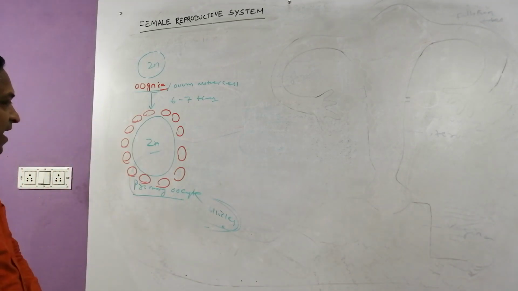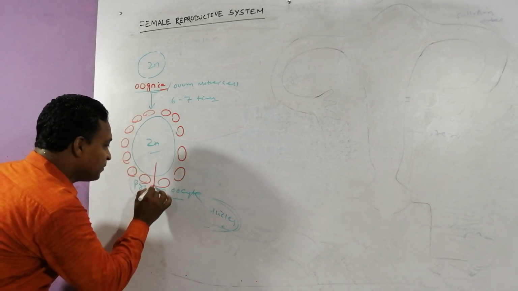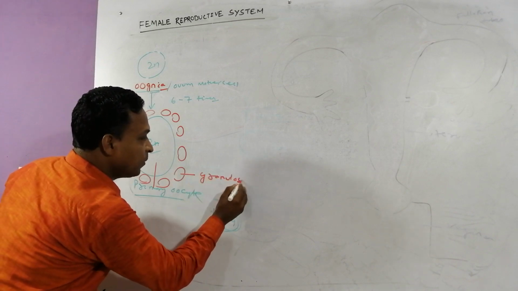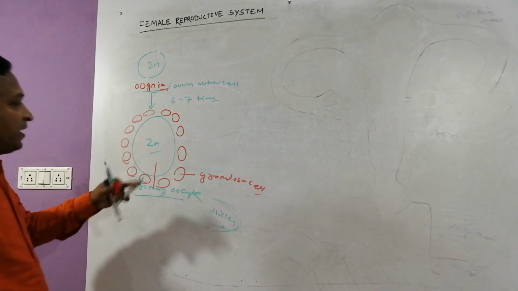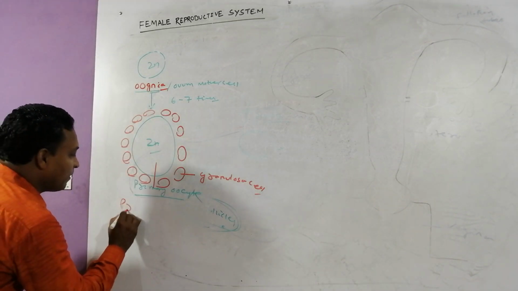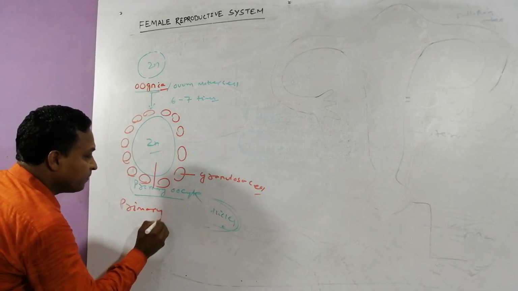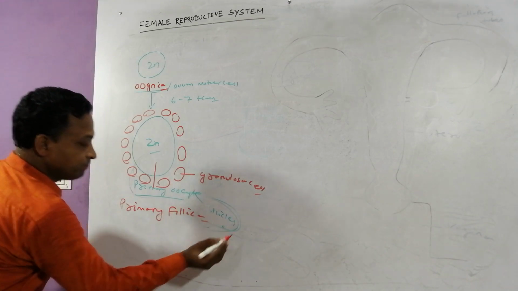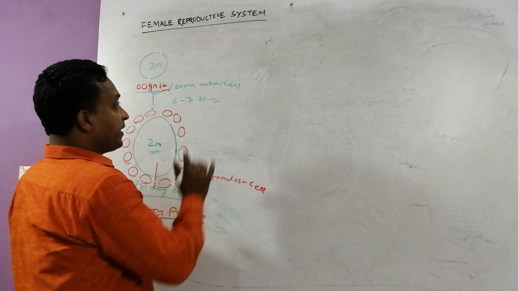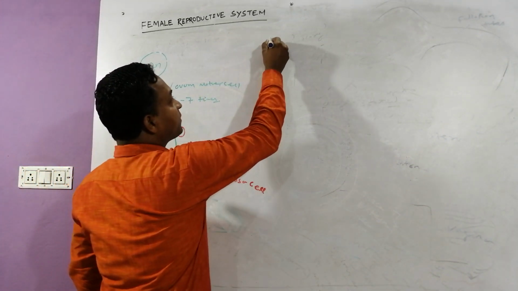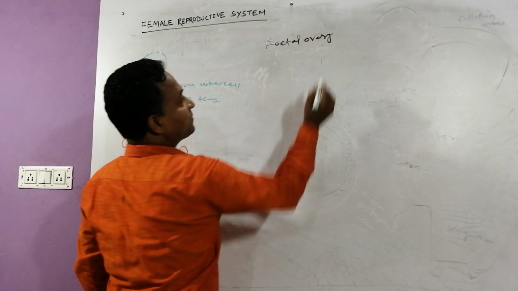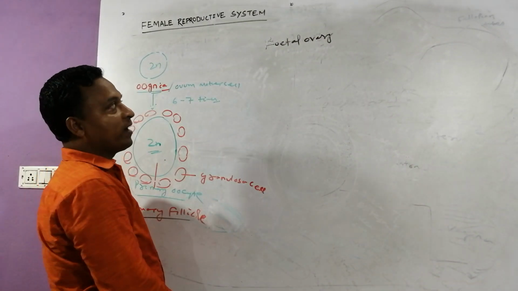Okay, try to guess, my dear. This is the primary oocyte. These are the granulosa cells. And when these granulosa cells cover the primary oocyte, the structure is called primary follicle. This is primary follicle. These primary follicles are basically found in the foetal ovary. Which ovary? Foetal ovary.